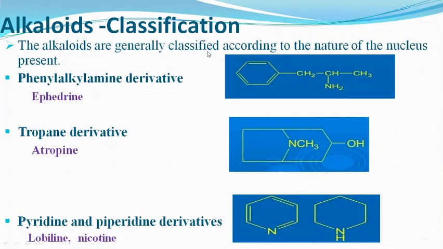The alkaloids are generally classified according to the nature of nucleus present. For example, first is phenylalkylamine derivative, and the example of this class of compounds is ephedrine. Next is the tropane derivative. As you can see this nucleus here, the example is atropine. Third type of class is pyridine and piperidine derivatives, examples are lobeline and nicotine.